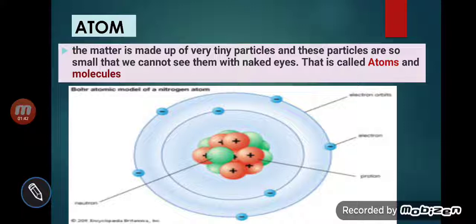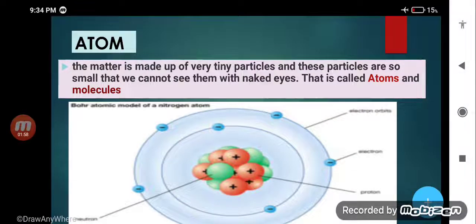We know that in the biology section our body is made up of cells, and the cell is the structural and functional unit of our body. Similarly, in the case of non-living things, the smallest particle is called an atom, and lots of atoms combine to form matter.